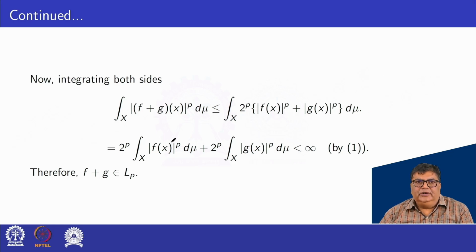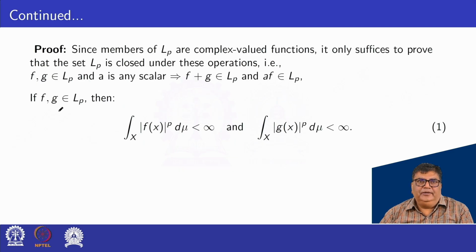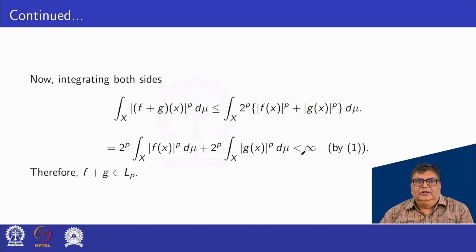That is, 2 to the power p integral of mod f(x) power p d mu plus 2 to the power p integral of mod g(x) power p d mu. Both integrals are bounded, because f and g belong to LP and we have this condition. Then both integrals are less than infinity. So we can say that f plus g belongs to LP.